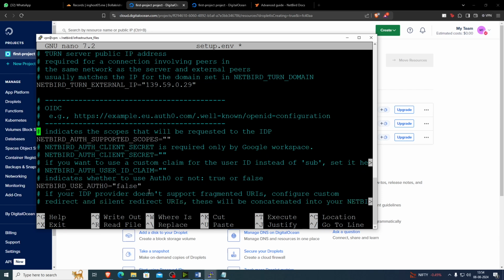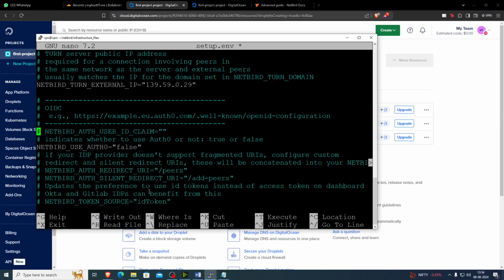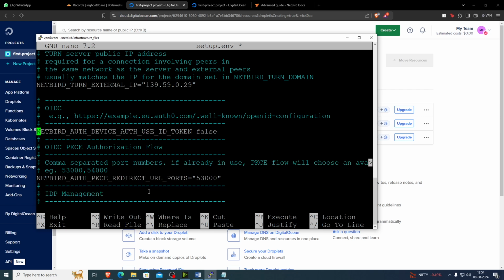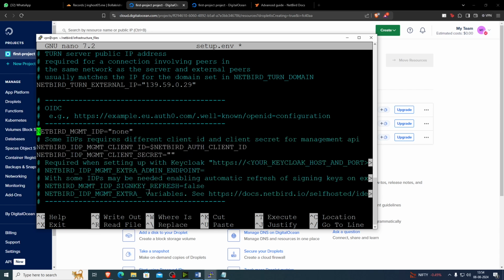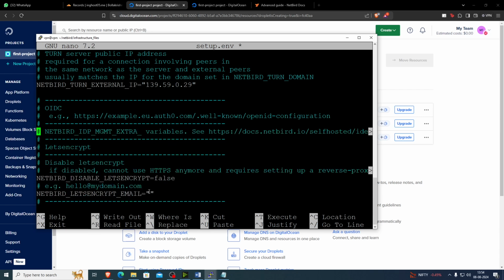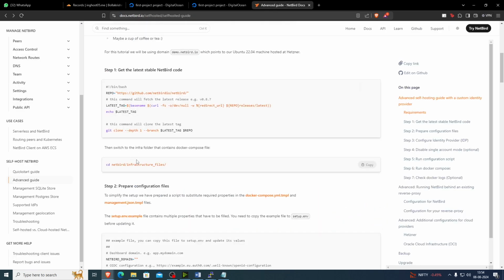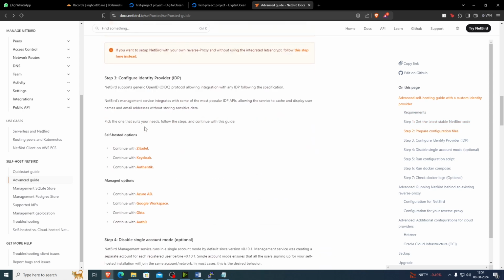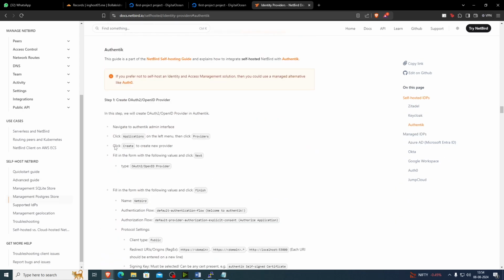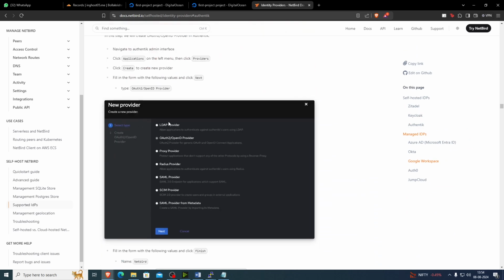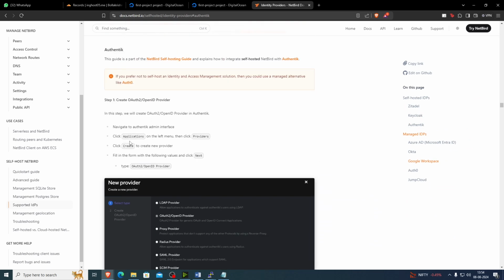Remove these lines. Press Ctrl K, so it will be easy to remove. Remove up to Let's Encrypt. So okay. Now let's go to the Netbird documentation. Click on Authentik because we are using Authentik for identity provider.